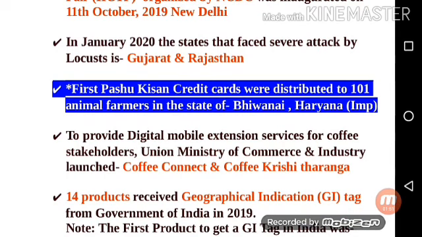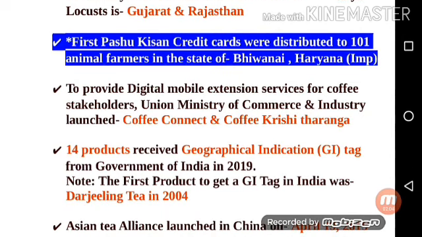Next point is the first Pashu Kisan Credit Card was distributed to 101 animal farmers in Bhiwani, Haryana. This one is an important point. Next point is to provide digital mobile extension service for coffee stakeholders, the Union Ministry of Commerce and Industry launched Coffee Connect and Coffee Krishi Taranga.